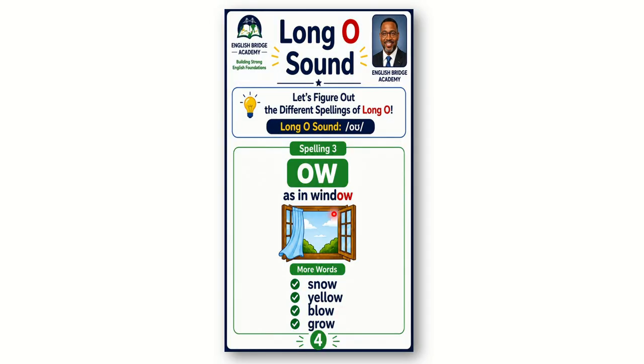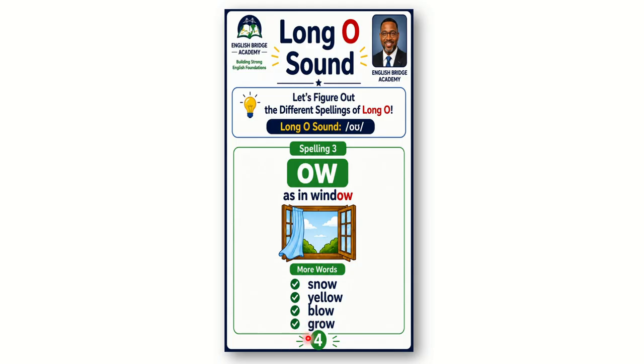Now let's go to another pattern of spelling regarding the long O. Here, as you can see in window, the O and W say O. So we can say the long O can be written as O and W, as in window, snow, yellow, blow, and grow.